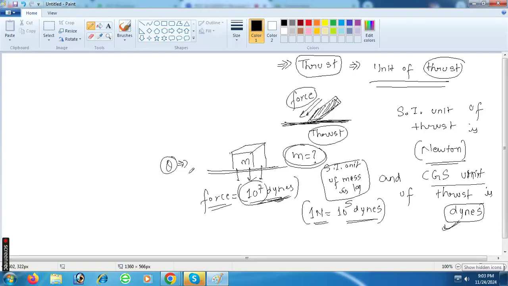Hello, hearing me or not? Please find the mass m if the force is 10 to the power 7 dynes, right? Find the mass m.